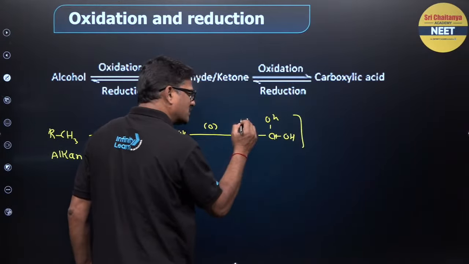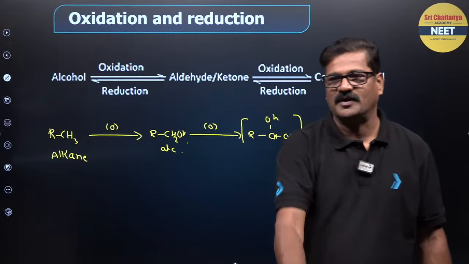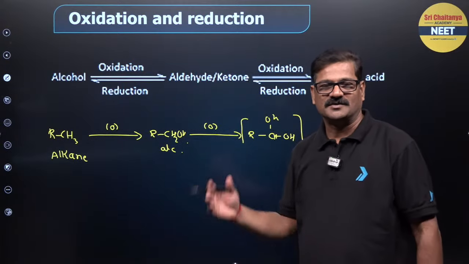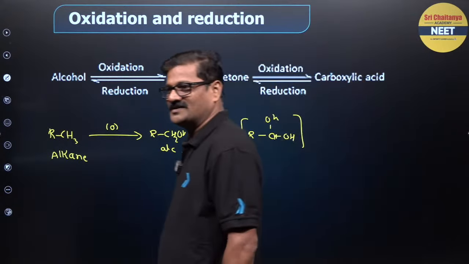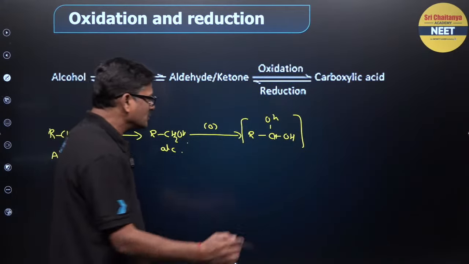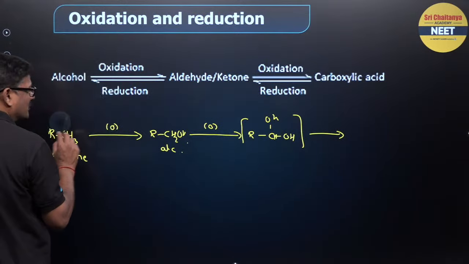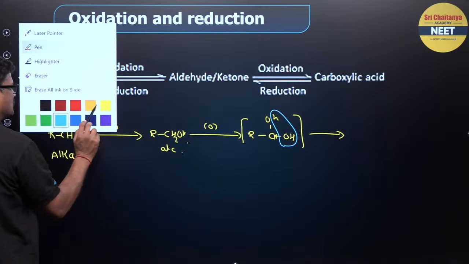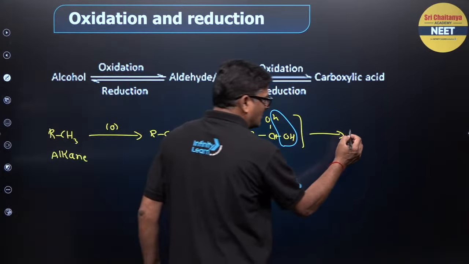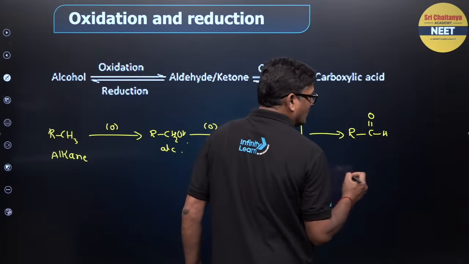Two OH groups cannot be present in chemistry on the same carbon atom except chloral and anhydride. I will tell you. Now you just remove the water molecule. So it is going to give you its corresponding carbonyl group, so that you will get R C double bond O H. Aldehyde obtained.